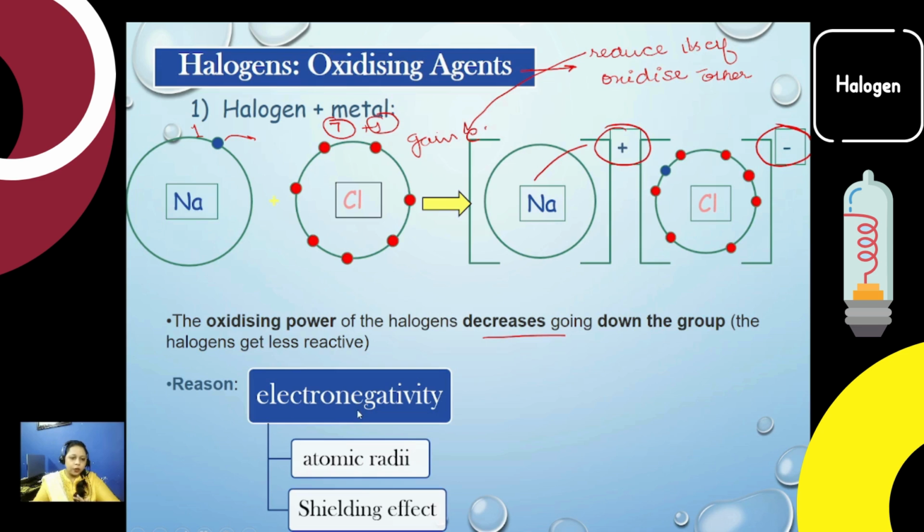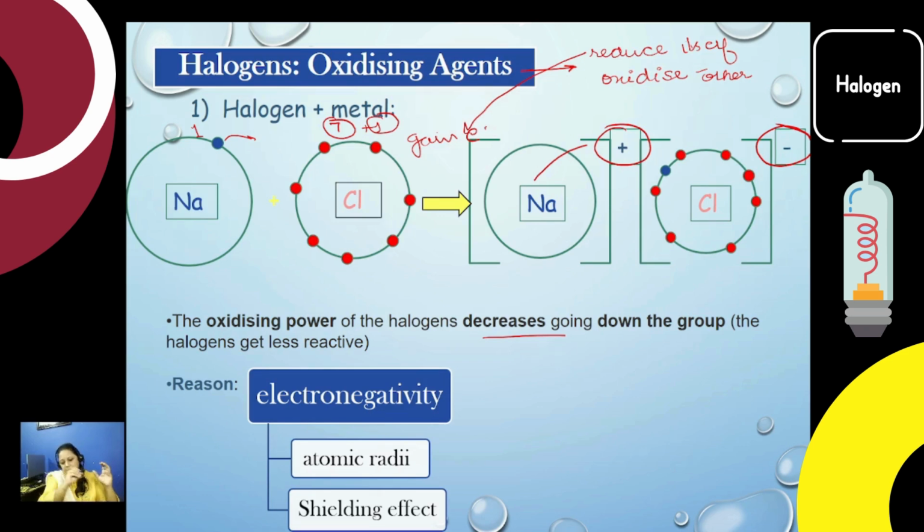So the first reason is electronegativity. The electronegativity decreases, meaning you have the least attraction for the incoming electrons. Atomic radii: the size becomes bigger, and it becomes difficult to get hold of the outermost or further away electron. The last one is the shielding effect.